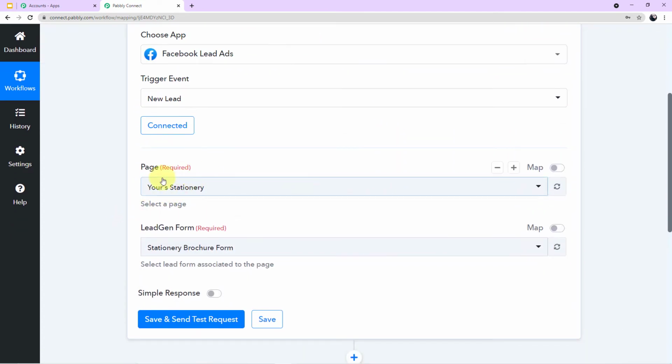Now 2 required fields have emerged which we have to fill. First field is page and second is lead generation form. So it is asking for the particular page which we have to map where we will run the live advertisement. So let me take you to my Facebook account first.